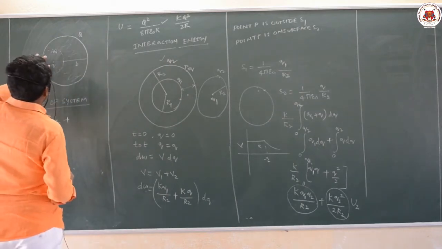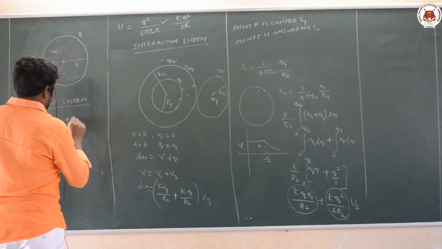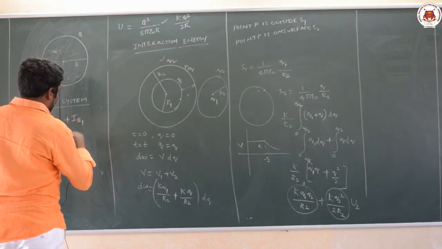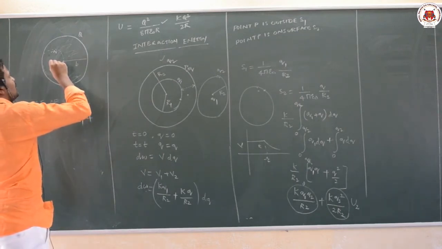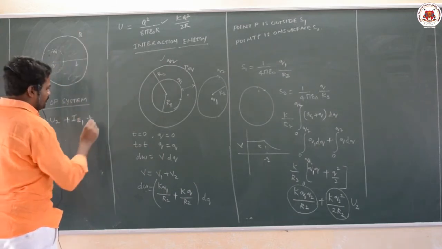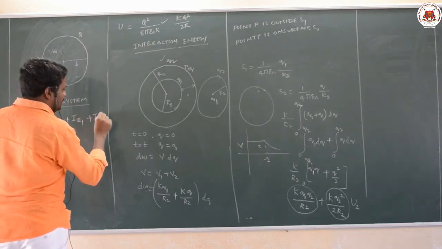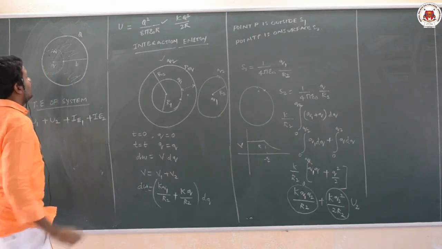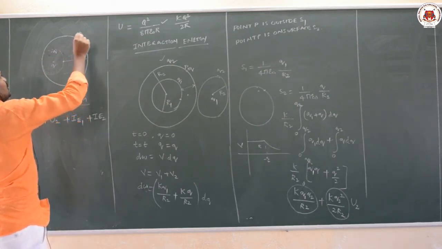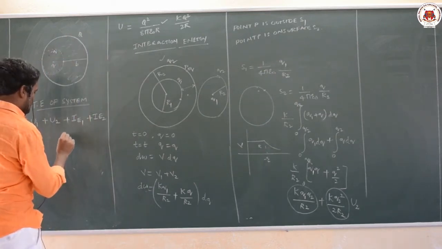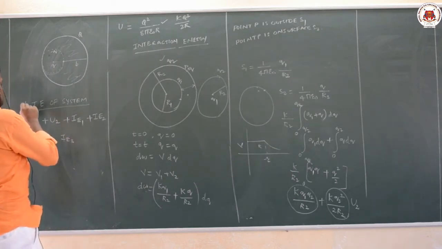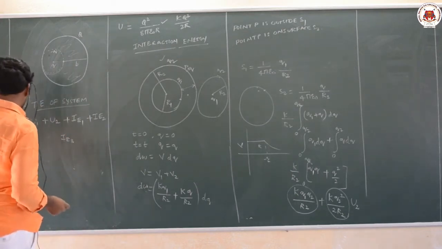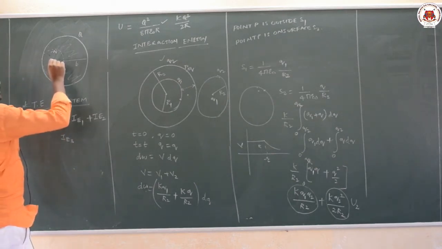The interaction energy between plus q and minus q, I will write as IE1, plus the interaction energy between plus q and this capital Q, interaction energy 2, and the interaction energy between minus q and capital Q. This is the total energy of the system. Now write down the total energy of the system. You take this radius as a.